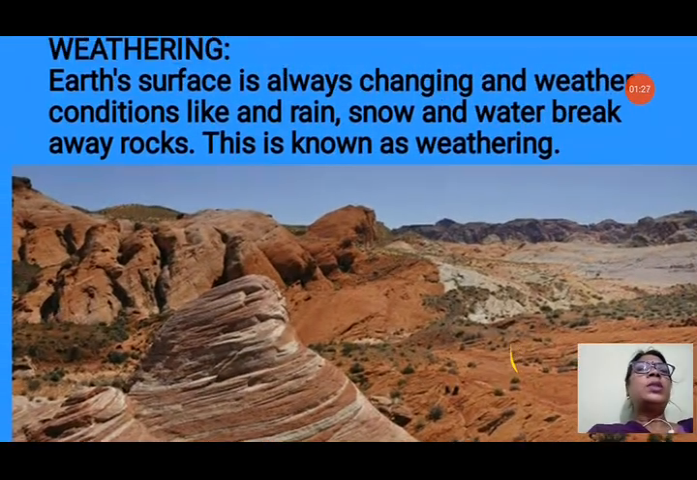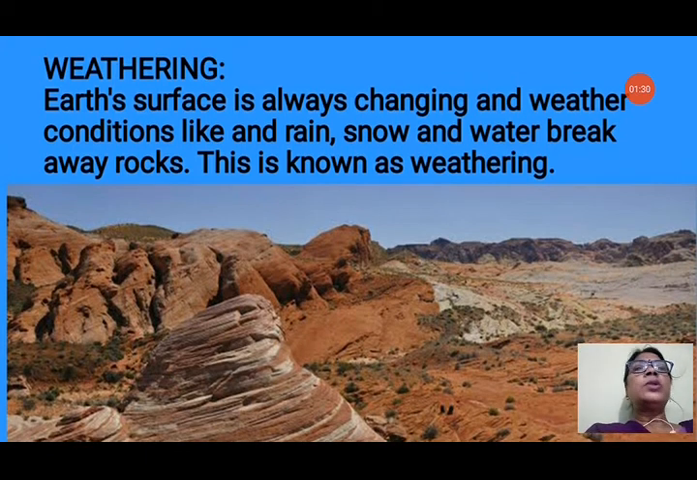Weathering. What is weathering and how are the sediments formed? It is important to know about sedimentary rock. What is weathering? Earth's surface is always changing, and weather conditions like rain, snow and water break away rocks. This is known as weathering. Due to high heat, the temperature changes. Suddenly the heat rises and the temperature falls, becoming high and low, and rain is also falling on the earth's rocks. So these rocks break down slowly and form small particles. This is known as weathering.